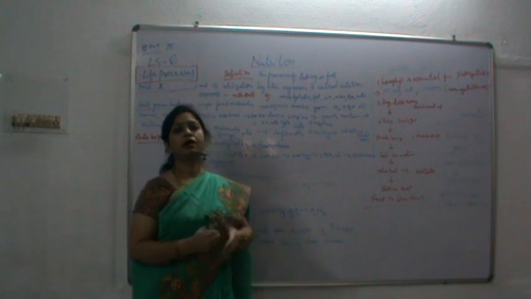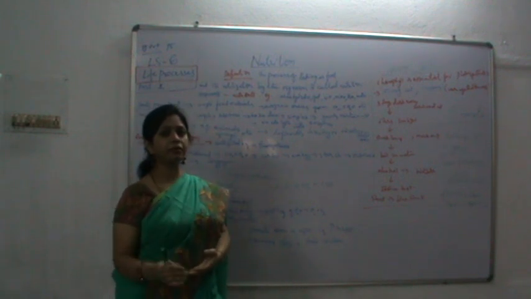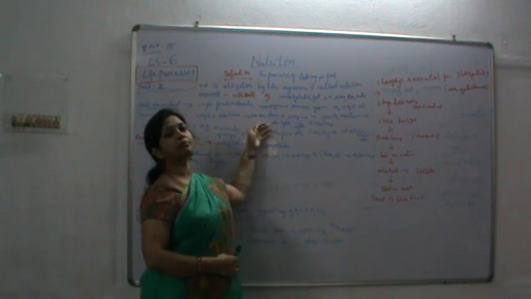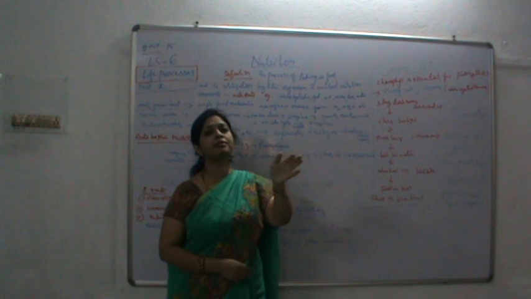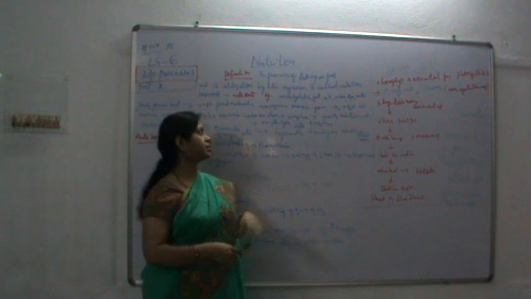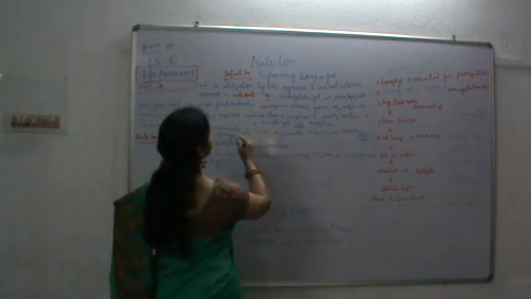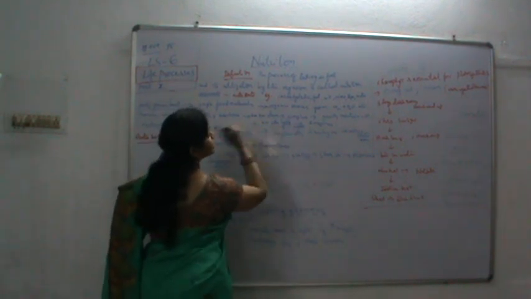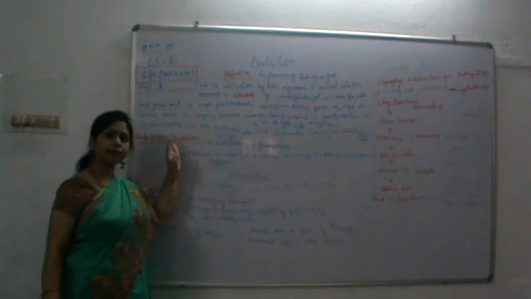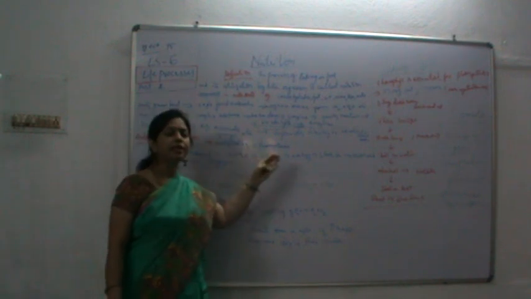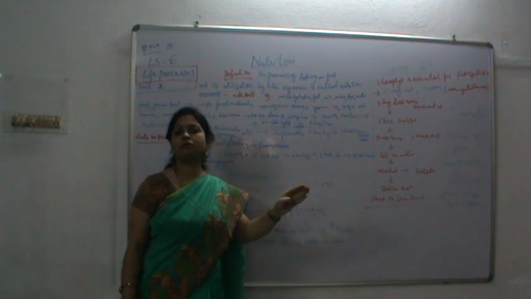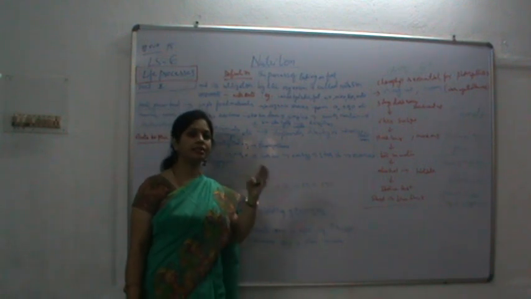How are they broken down? After taking in food, it has to be broken down in the digestive tract of that organism, digested into simple particles and absorbed. That is done by biocatalysts. What are they? They are biocatalysts called enzymes. What are they doing? They are converting the complex substances into simpler substances.